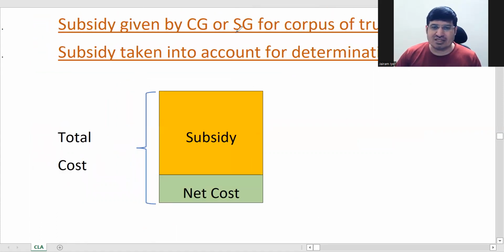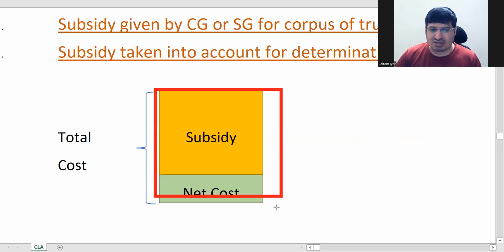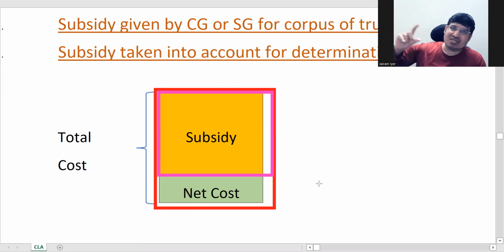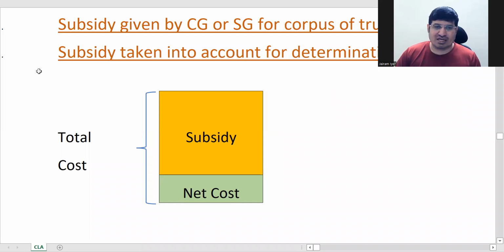But the government or some authority has given you a subsidy, this much, that you don't have to pay. So this much cost will be reduced for you. Your net cost will be what is shown in green. Cost is reduced. Now sales minus cost is profit. If cost is reduced, your profit will be increased. That is why any subsidy given is treated as profit.